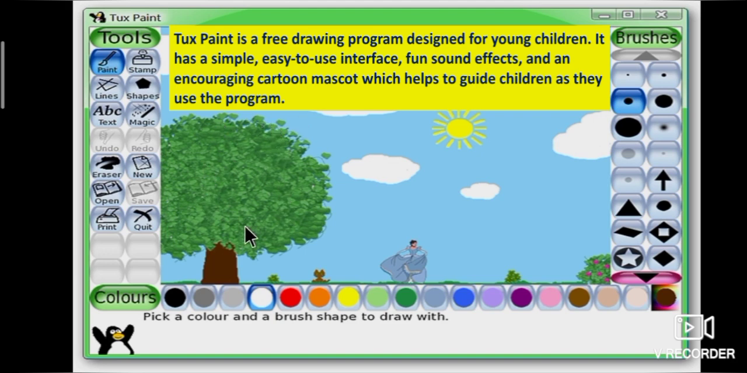Once again I repeat, students, TuxPaint is a free drawing program designed for young children. Choose a tool from the options on the left side of the screen. Directions are provided at the bottom of the screen. Then make choices from the right side of the screen.